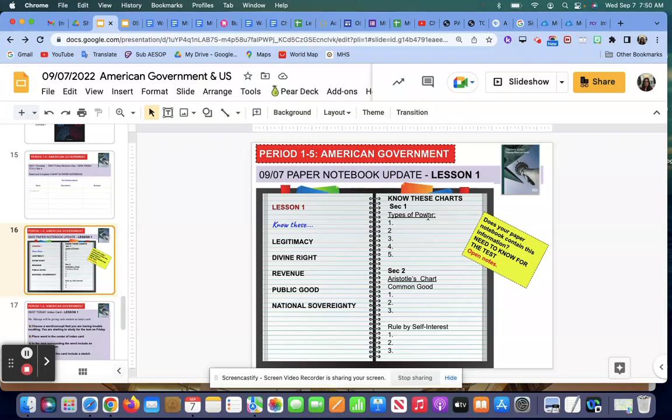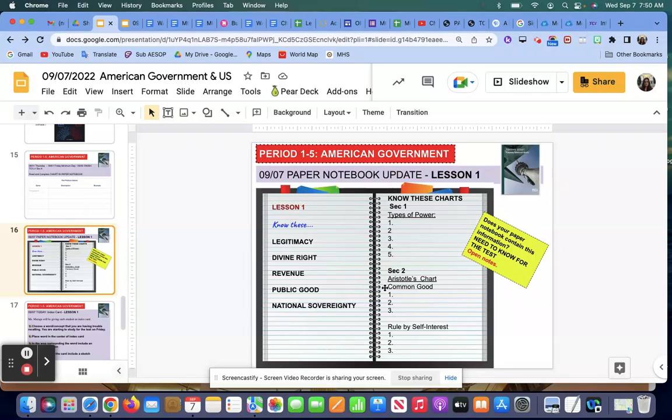Section 1 is this first chart, types of power. There's 5 types of power there, so know the 5 powers. And you don't need to write everything that's on that chart. You can put a couple words there to help remind you. If you are an individual that needs visuals, go ahead and throw a sketch in there to help you also remember it. Not required, but if you are that visual learner, you could do that.